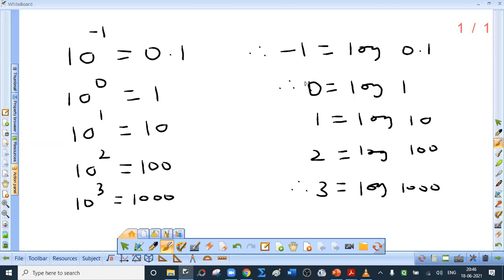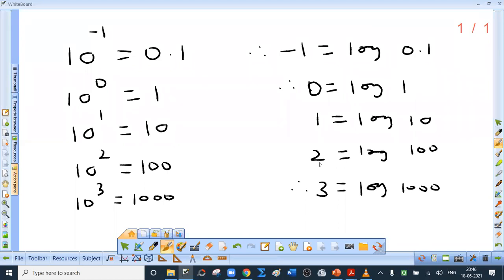Now we have to discuss calculations using log tables. See, when we use log tables, it is not necessary to mention the base because it is 10, common logarithm. What is 10 raised to minus 1? 0.1. So log of 0.1 is minus 1. What is 10 raised to 0? 1. So log 1 is 0. It should be 0, not 1. I have corrected it now. What is 10 raised to 1? 10. So log 10 is 1.